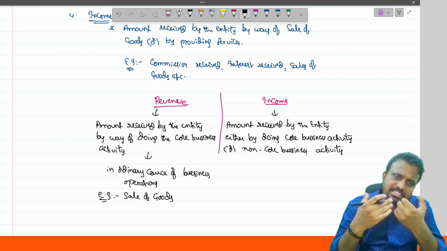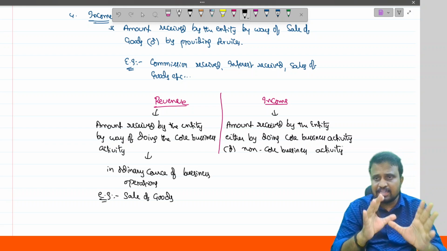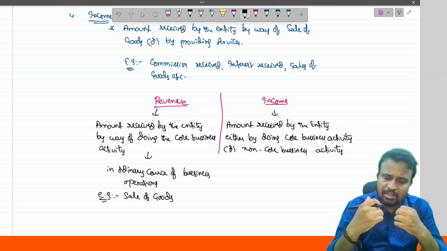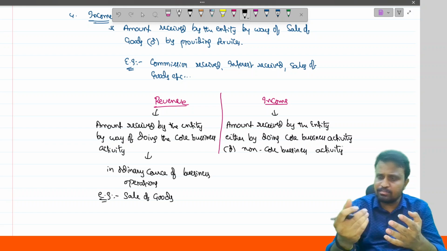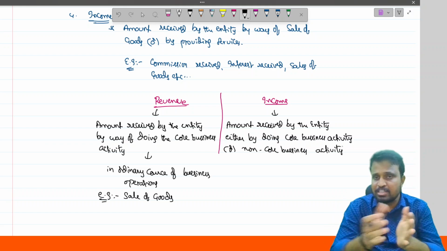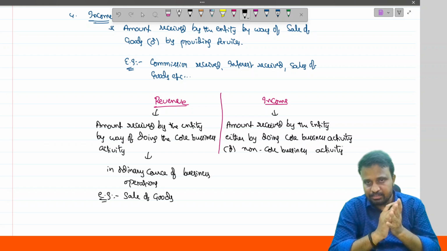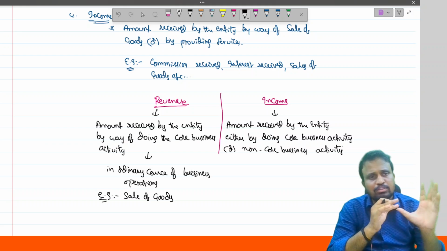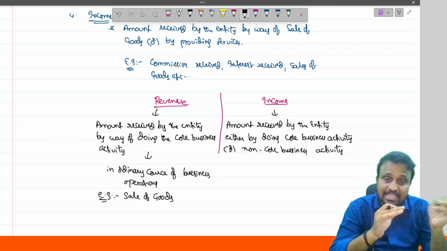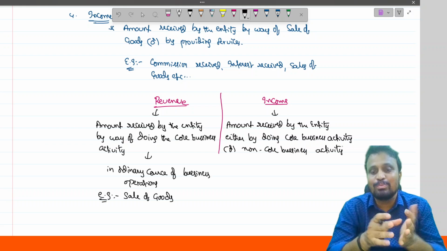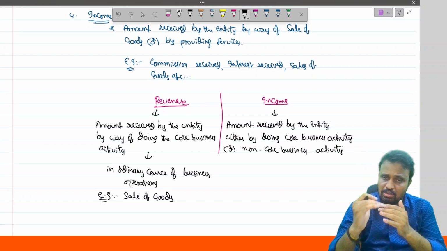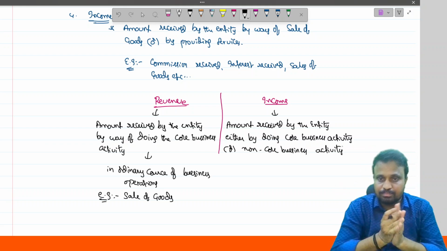And in the current year, we sell the product and we get around 10 lakh. Out of that, around 6 lakh we spend for further expansion purpose, and the remaining 4 lakh we deposited in the bank. On the deposited amount, we'll get what? Interest. That interest amount is said to be a what? Non-core business activity. So that is also covered under what? Income.